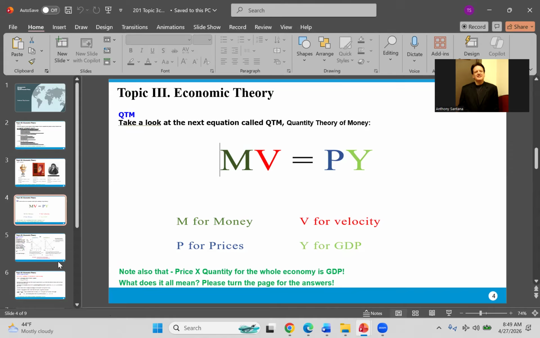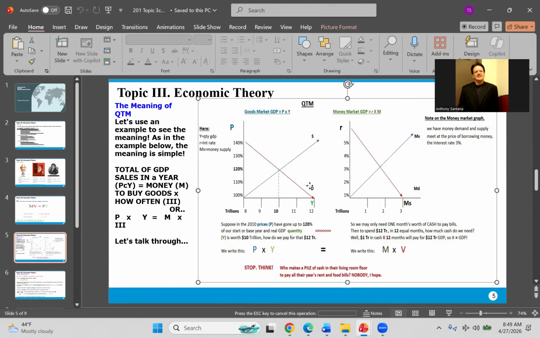So you may be familiar with this type of graph here. On the left, where we have price times quantity of GDP. And what he said is the GDP is price times the real amount of GDP goods produced.